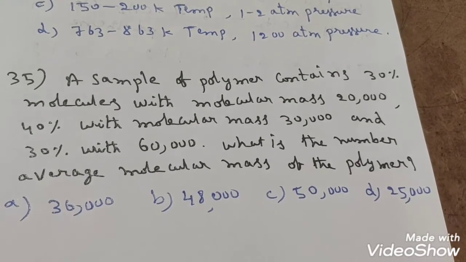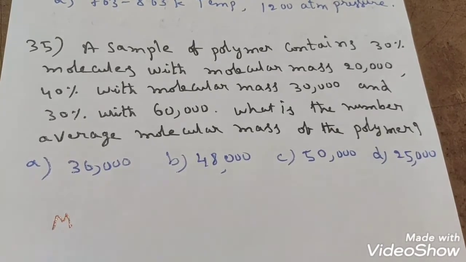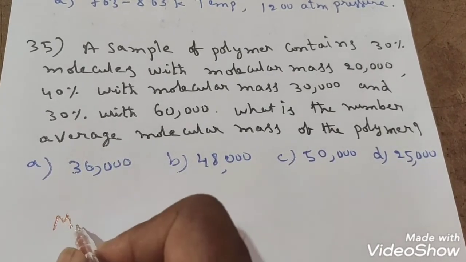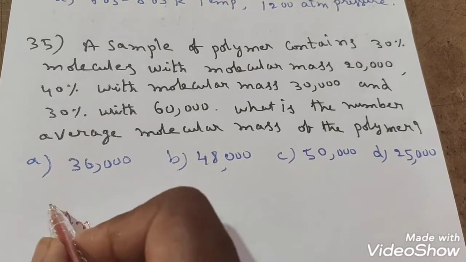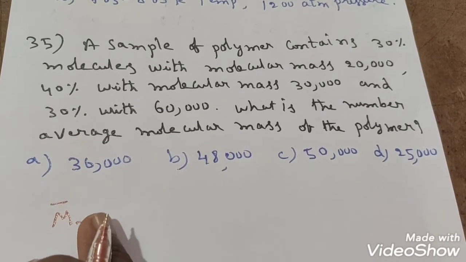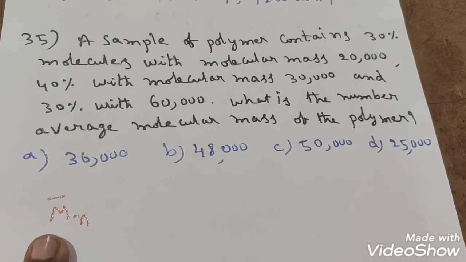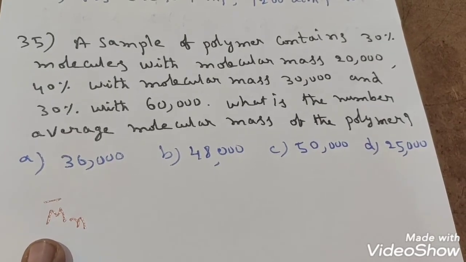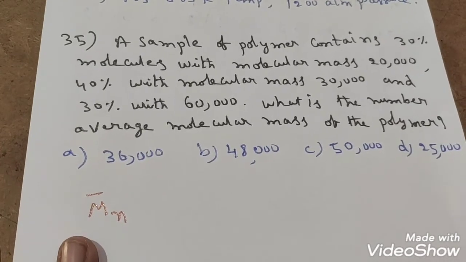So average molecular mass symbol if you take with M, average molecular mass number they are asking, so that's why N. Average na, so that's why we can put the symbol M bar. M bar is the average molecular mass. Number we are calculating, so that's why Mn bar I have taken, students, right? Mn bar. So what is the value of this? We are going to calculate.